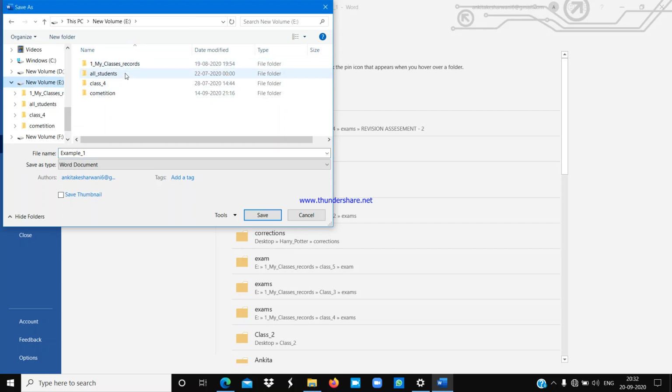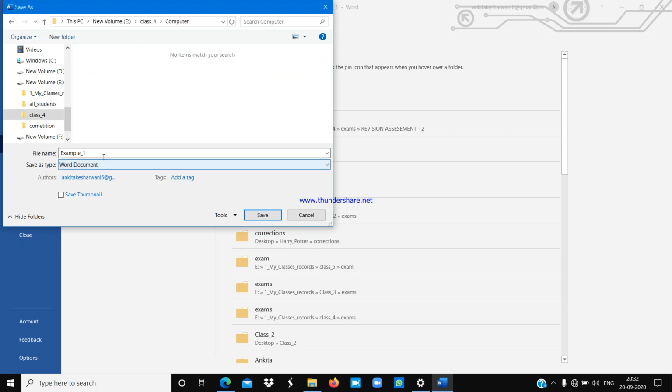I want to save my file under this class 4 folder, under this computer folder, with the name example class 4 chapter 5. From here you can see this is the file name, and you can give the name to your file.